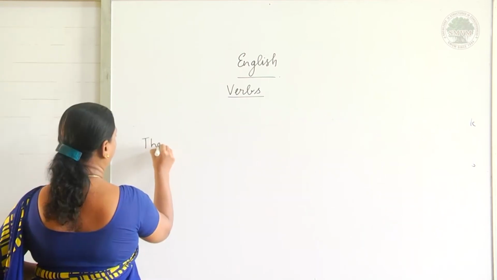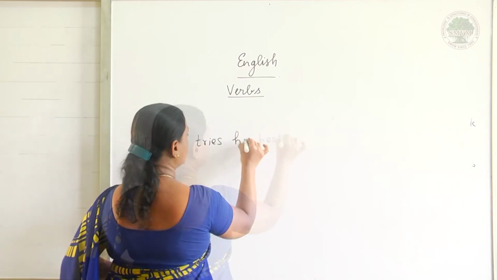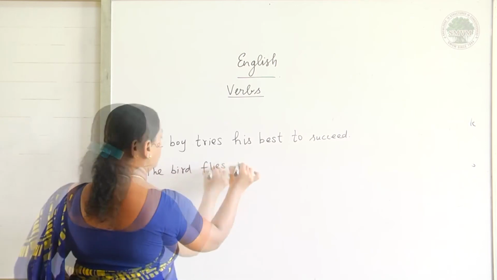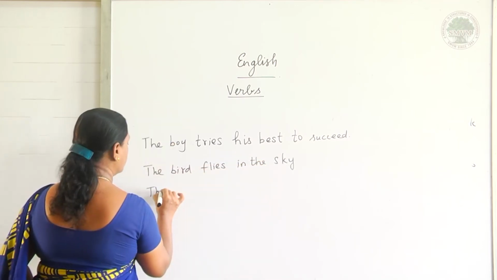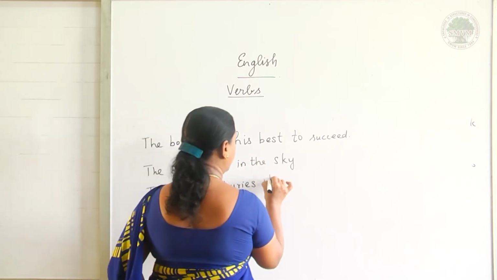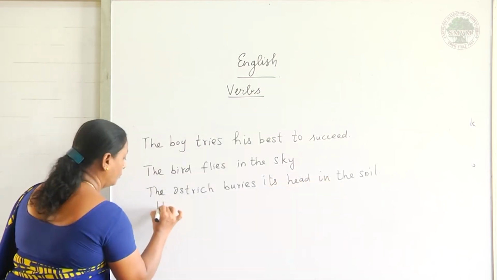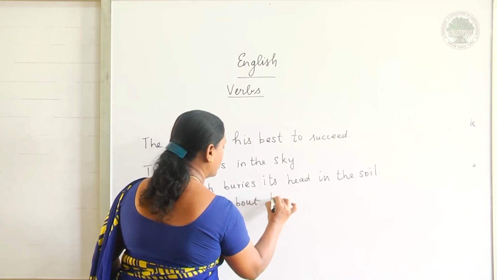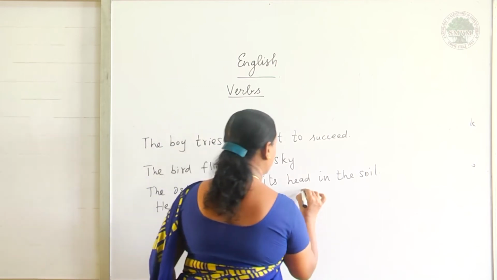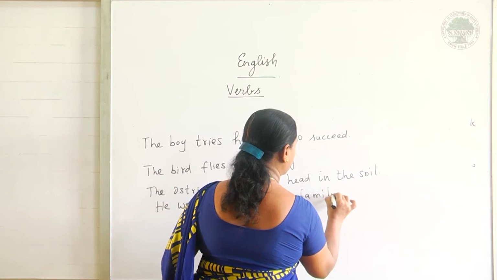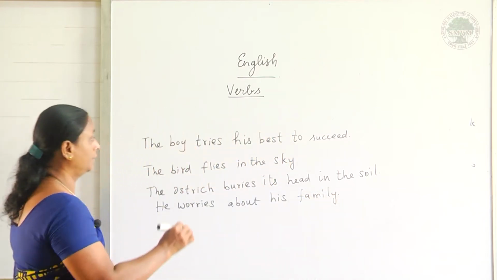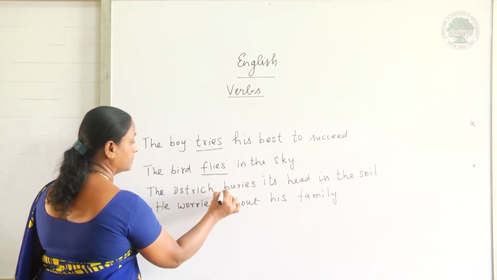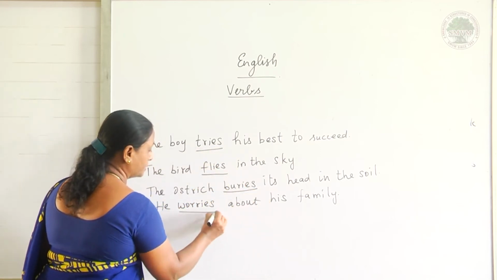The boy tries his best to succeed. The bird flies in the sky. The ostrich buries its head in the soil. He worries about his family. Here, what are the verbs? Tries, flies, buries, worries.